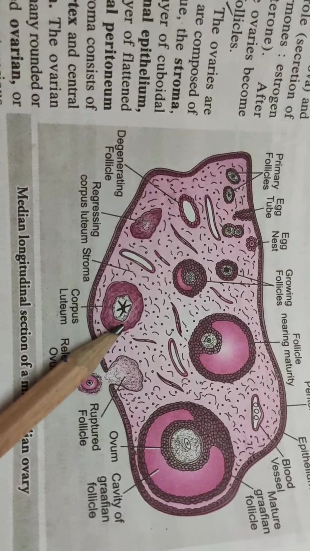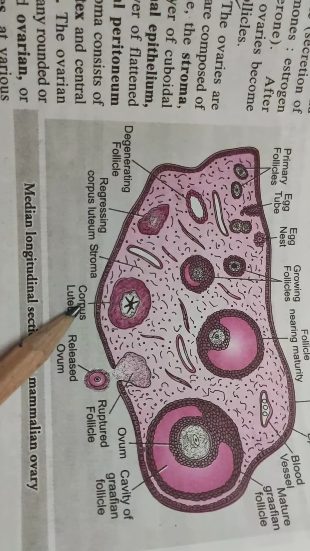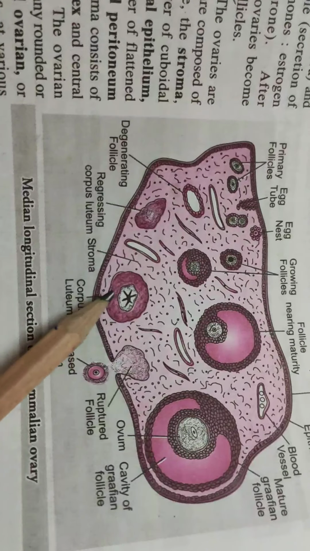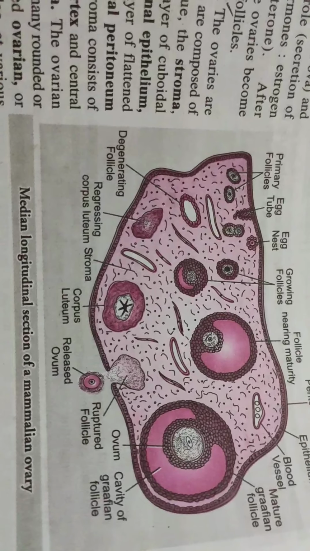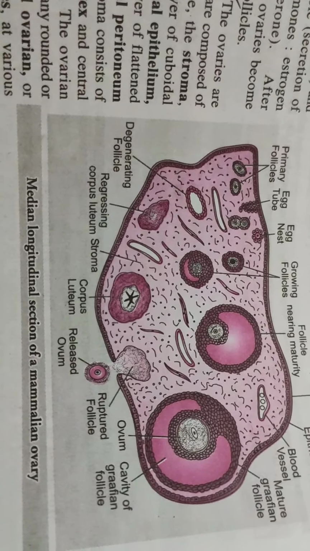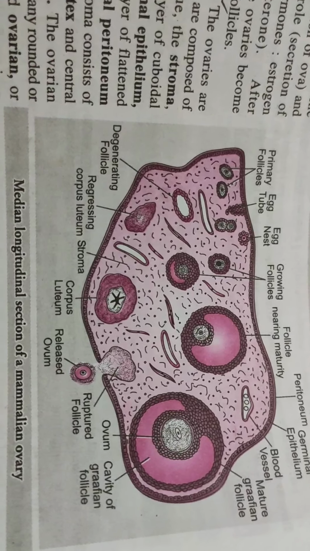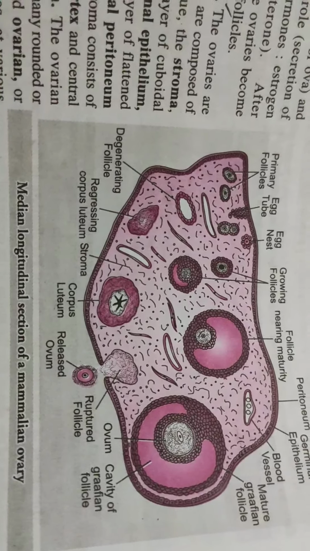The luteinizing hormone also induces corpus luteum to secrete another hormone, that is progesterone, which is a very important hormone because it maintains the pregnancy. In male, the luteinizing hormone helps in the formation of testosterone by the Leydig cells of the testes.